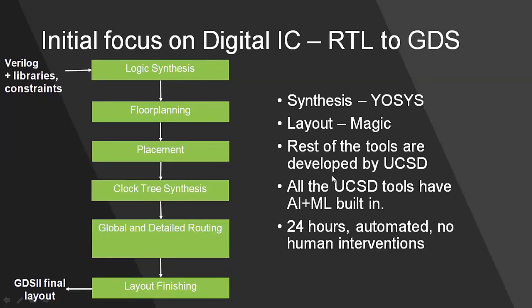And one more thing I want to highlight here: once you have added AI and ML, artificial intelligence and ML, those are kind of parallel algorithms in nature. And to run parallel algorithms, parallel computer science, you need a GPU.